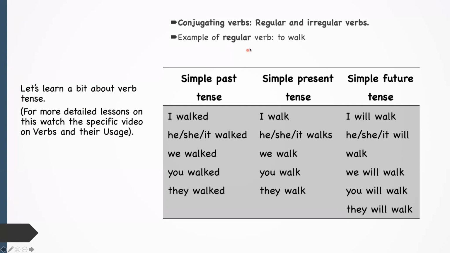Simple tense of to walk. I walked, he or she or it walked, we walked, you walked, they walked. We can see it's regular because each one of these ends in ed. I walk, simple present. He, she, it walks, we walk, you walk, they walk. And simple future: I will walk, he, she, it will walk, we will walk, you will walk, they will walk.